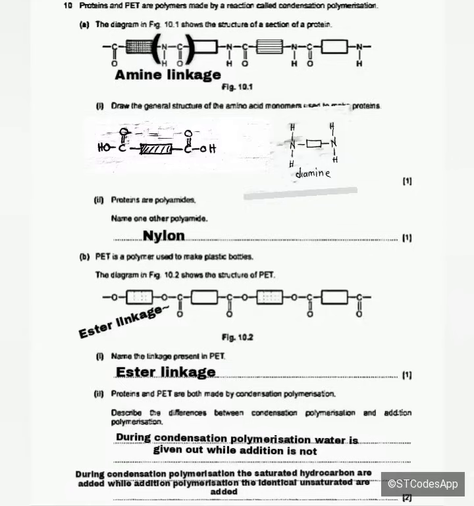So during condensation polymerization, saturated hydrocarbons are used, while during addition polymerization, identical unsaturated hydrocarbons are used.